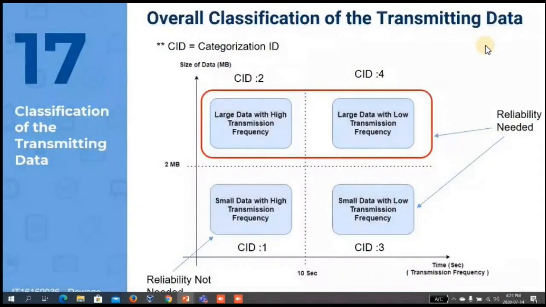So this is the overall classification of the data transmitted to our transport layer protocol, and I have put some categorization IDs to uniquely identify each category in our code base.